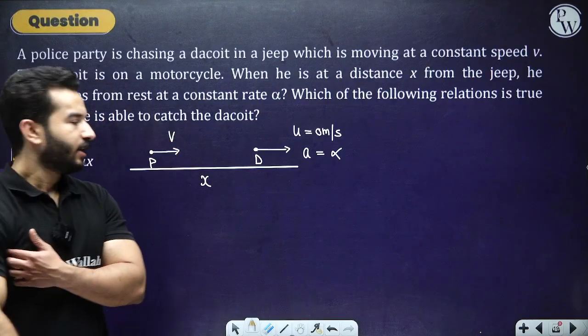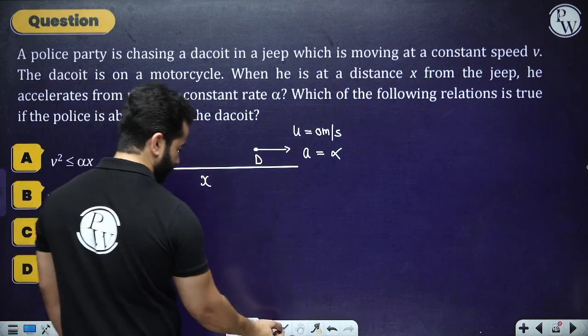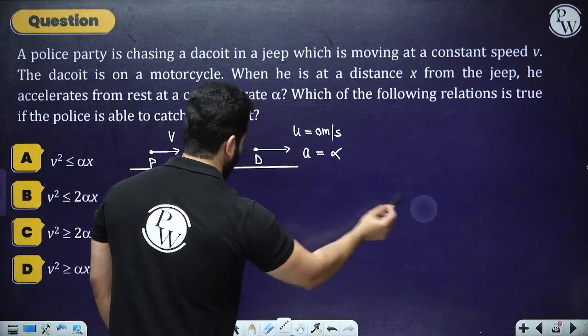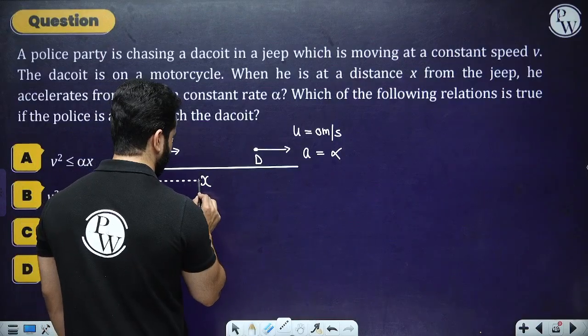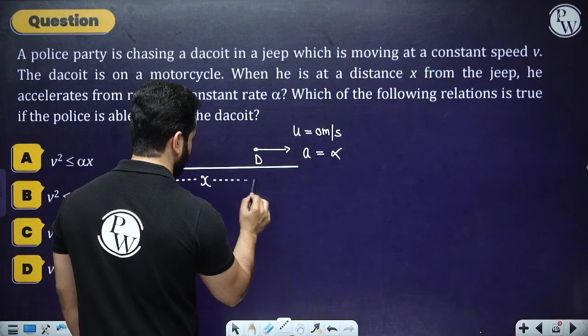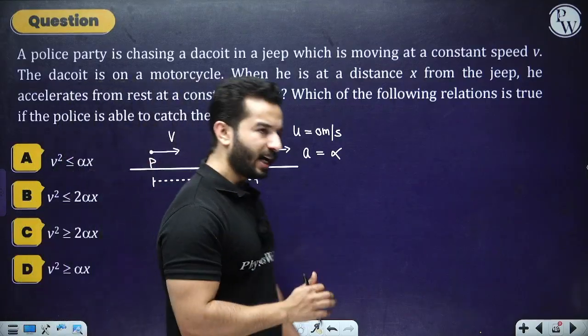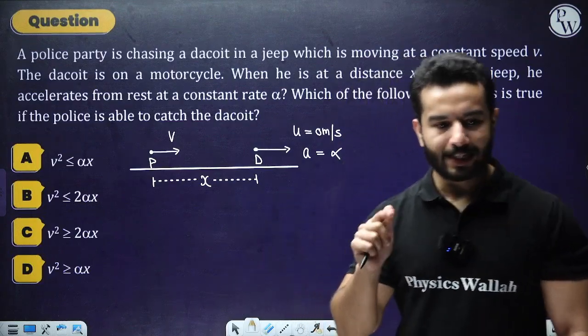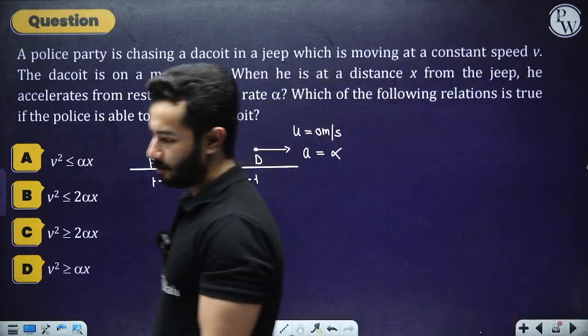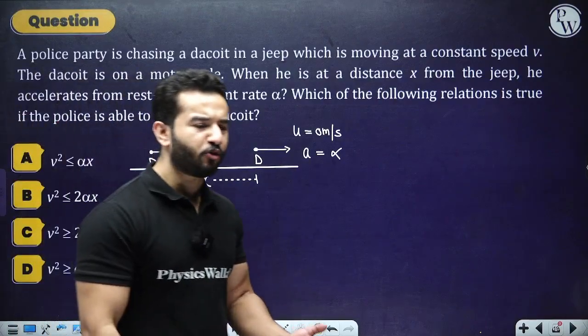This is the case, right? And this is the separation between them initially, that is x. This is the whole scenario. Now you have to solve it, and I'm going to explain how you're going to do it. I'll explain both the ways, but I'll only solve the quicker way, right? Because you have to save time.